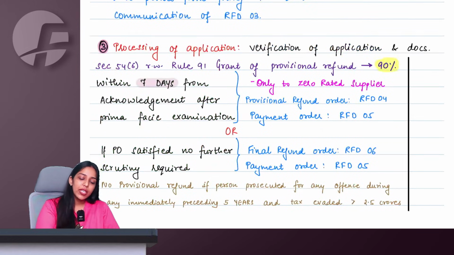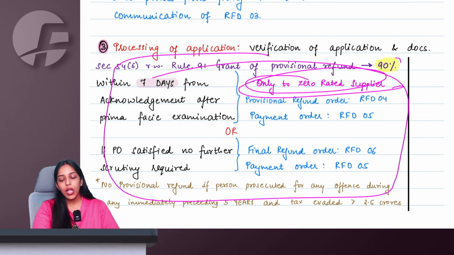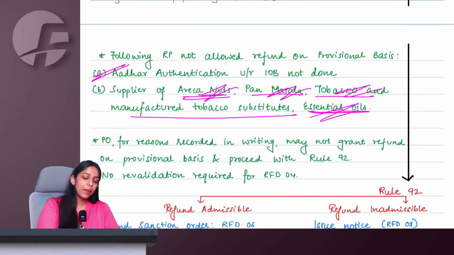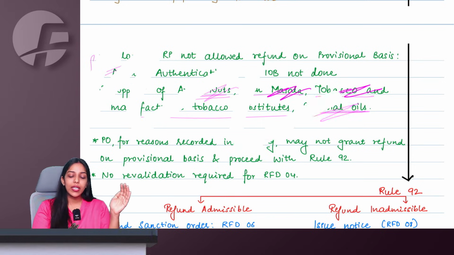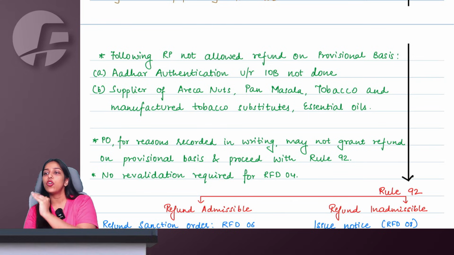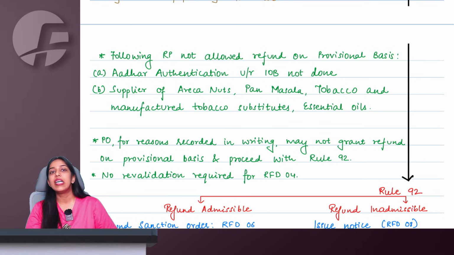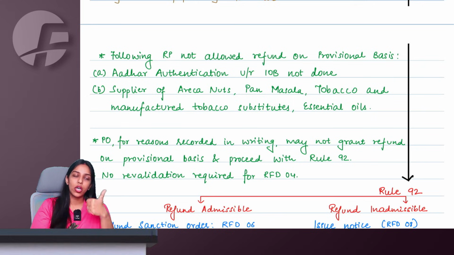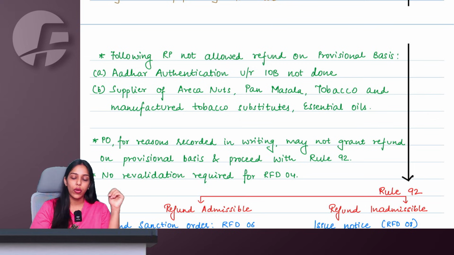So this provisional refund provision applies to all the zero-rated suppliers. They get 90% refund within 7 days of their acknowledgement, but it will not be applicable to 2 people. We are not saying that these 2 people will not get refund. They will get refund. They will not get 90% provisional refund in a fast manner. Full procedure like normal people will be followed to them, and then full refund either will be sanctioned or will be rejected if Aadhaar authentication not done, or you are supplier of Areca nuts, pan masala, tobacco or essential oils.